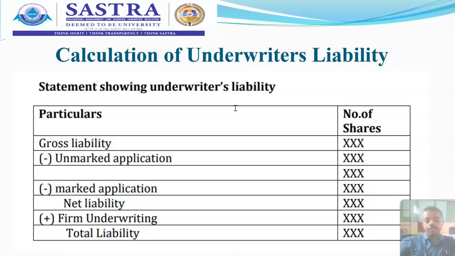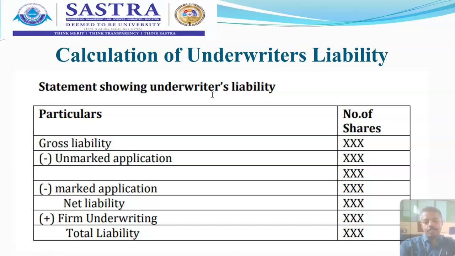If the applications carry the stamp of that underwriting company, then it is called a marked application. In a simple sense, if you have any stamp on the application received from the public, then it is called a marked application. If you receive the application from the public without any stamp on it, then it is called an unmarked application. But it has its own implication.